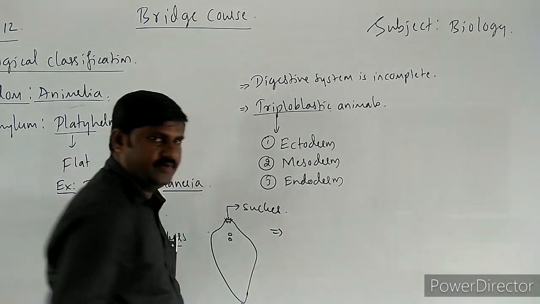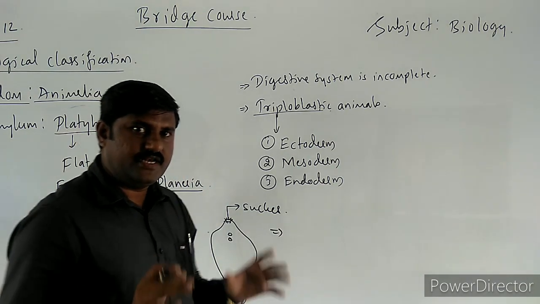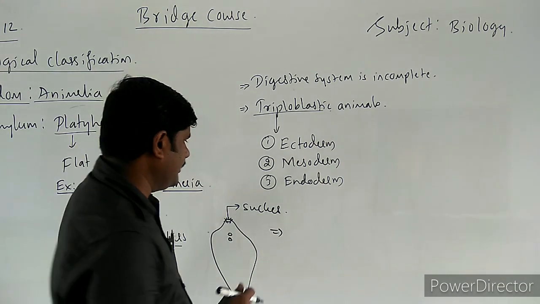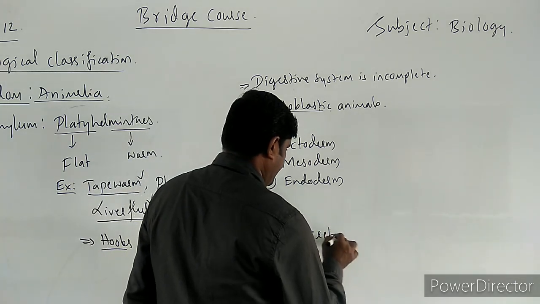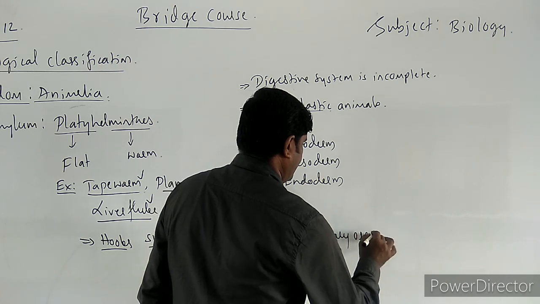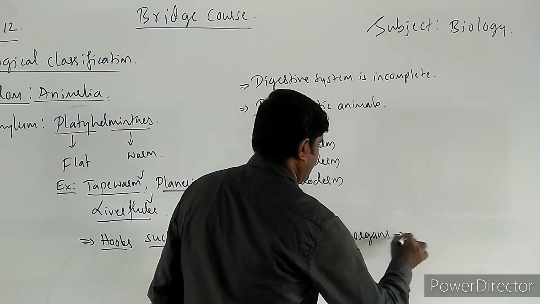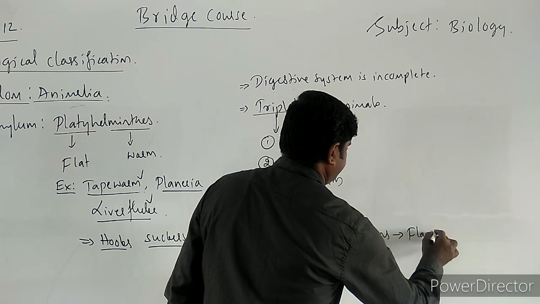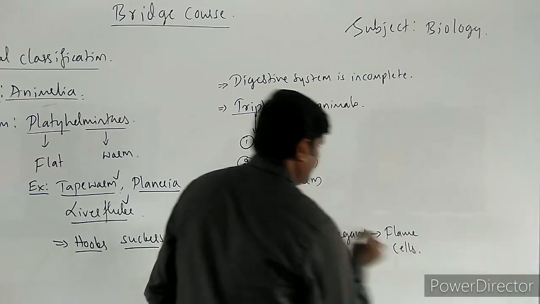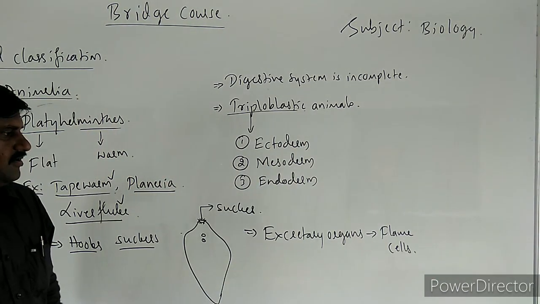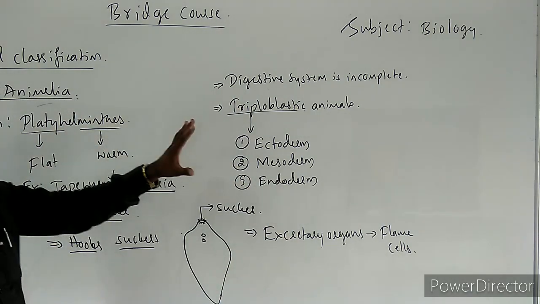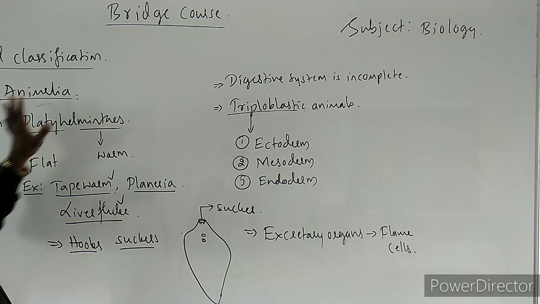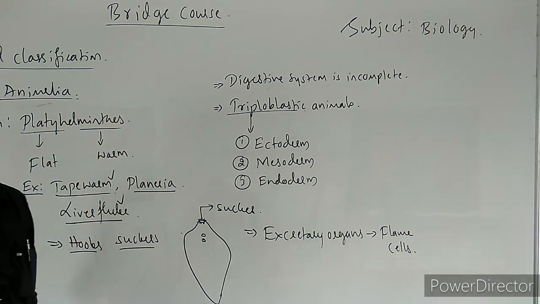In these animals, one important feature is the excretory organ. Flame cells are the excretory organs in these animals. So these are some of the unique features of these Platyhelminthes.